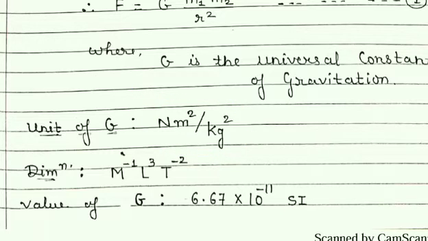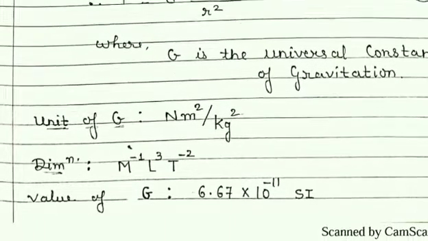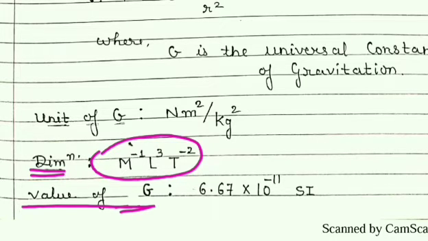So students, no need to remember this unit. If you know this formula, then easily you can get the unit of G as well as the dimensional formula of G. The dimensional formula of G is M raised to minus 1, L raised to 3 and T raised to minus 2. Now the value of G was obtained to be 6.67 into 10 raised to minus 11 in SI unit system, means this is the unit.